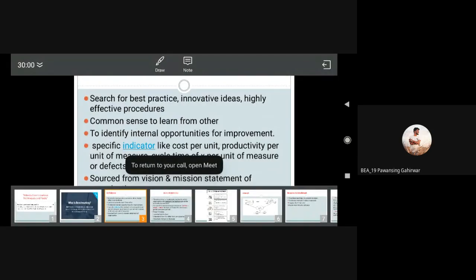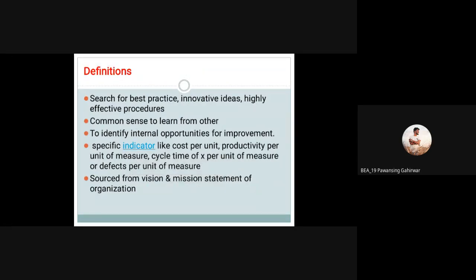So search for best practices, innovative ideas. Each and every time you have to use innovation. Different techniques are available in the market. For example, in this pandemic situation, take food products. The demand from the market is very huge, because it is impossible to reach each and every person during that pandemic situation.